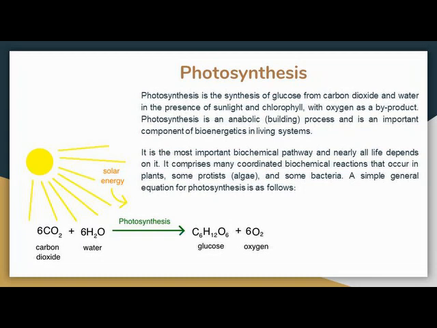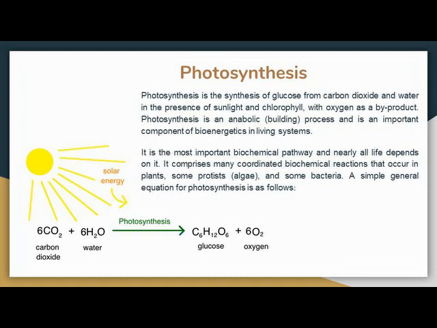Photosynthesis is anabolic. Anabolic means a building procedure in which small molecules are converted into larger ones, and it is an important component of bioenergetics in living systems. Basically, whole life on the earth depends on plants, on this procedure of photosynthesis, because we get food from plants. It is the most important biochemical pathway and nearly all life depends on it.